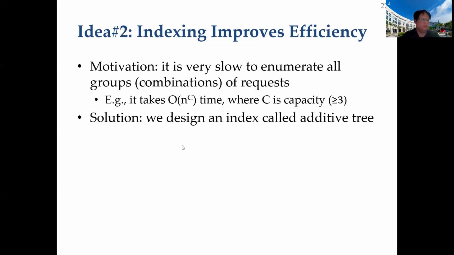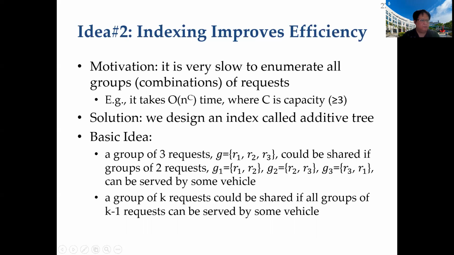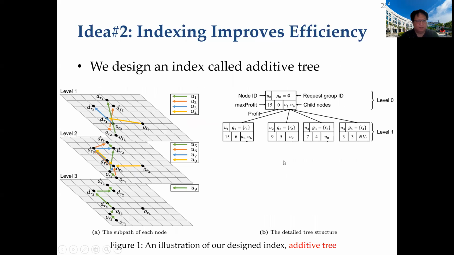Here's the basic idea. Intuitively, a group of 3 requests could be shared if groups of any 2 requests can be all solved by some vehicle. Inductively, a group of k requests could be shared if all groups of any k-1 requests can be solved by some vehicle. Based on this idea, we design an index like this.